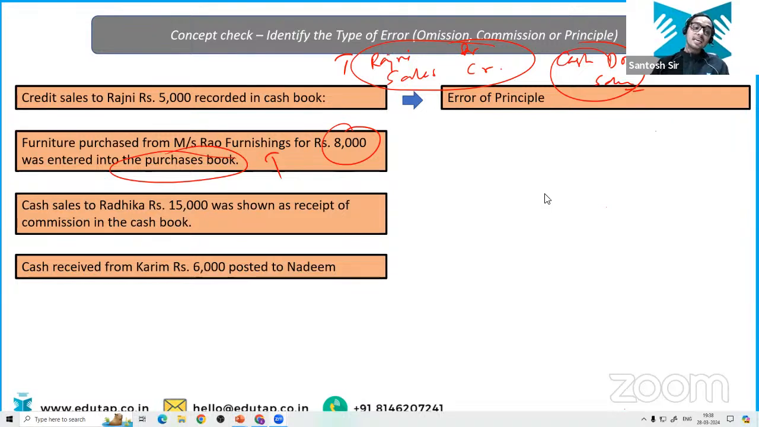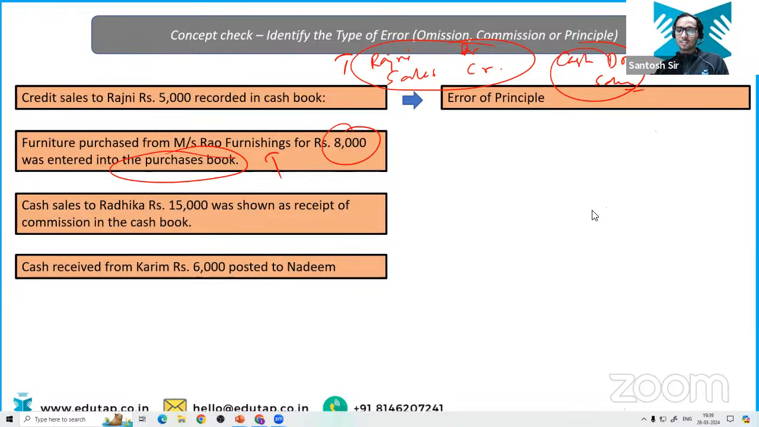Why? Because if he has purchased this on credit basis, instead of entering it into the journal proper, he has entered this into the purchase book. Right? Right, everyone.